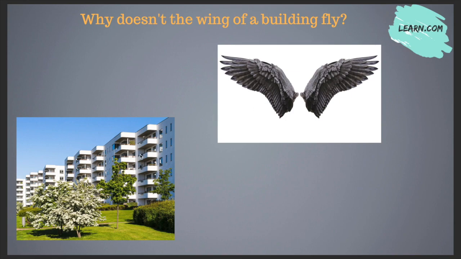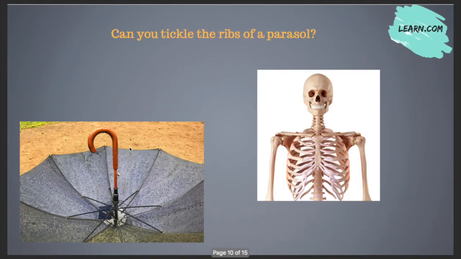But the poet is creating humor by asking why doesn't the wing of a building fly? Normally wings are used by birds to fly high in the sky. Both are wings, so why is the building not flying? In this way, he's trying to create humor.